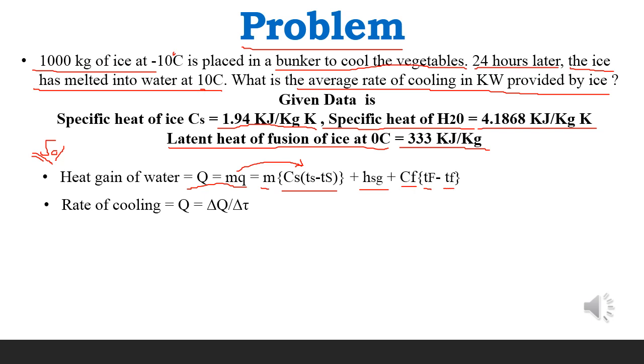Here we have the capital T and the smaller t, and the smaller s and the capital S. In this we can see the value of mass is 100 kilograms, and the value of Cs is 1.94 kilojoule per kg Kelvin, and Ts, the initial temperature, is 0, minus the minus 10.